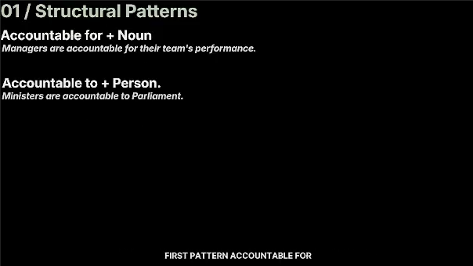First pattern: accountable for plus a noun, like this: accountable for mistakes, accountable for the job, accountable for making this video profound. In real conversation, she is accountable for the project. Second pattern: accountable to plus a person or organization. Examples: accountable to the public, accountable to the government, accountable to customers. Real usage: ministers are accountable to parliament.